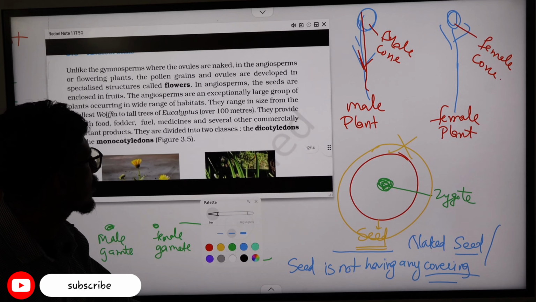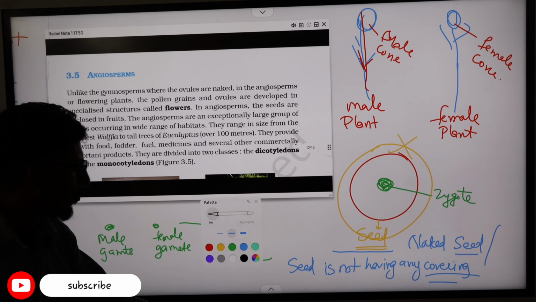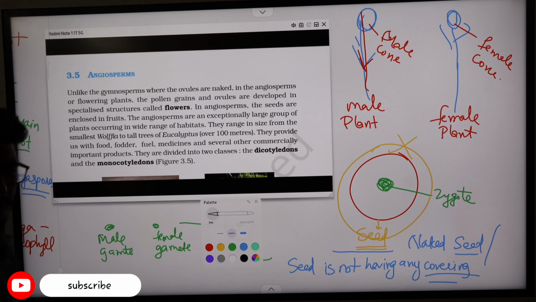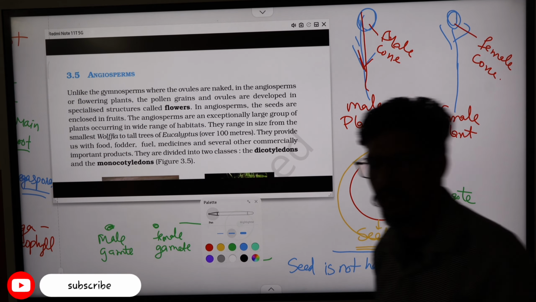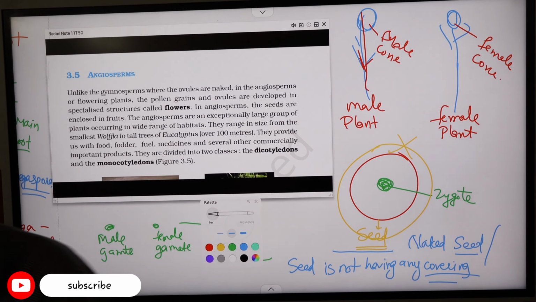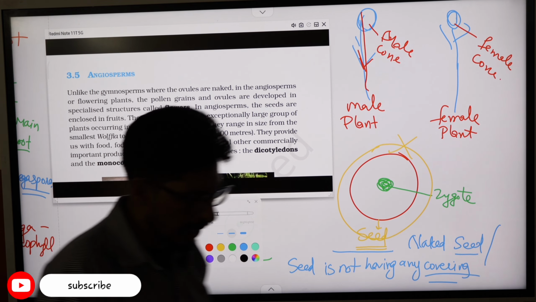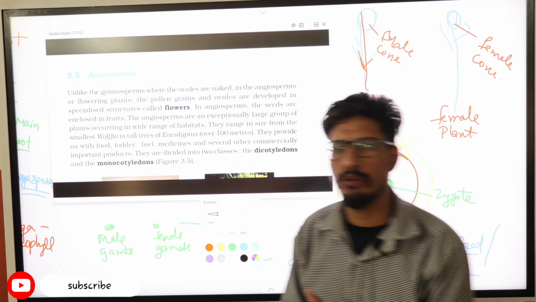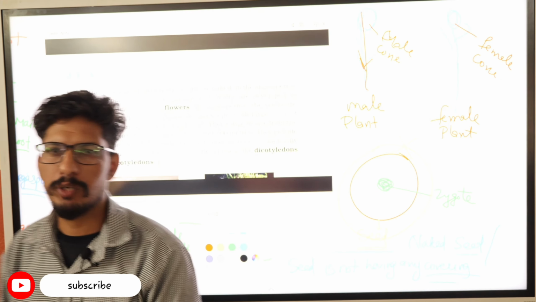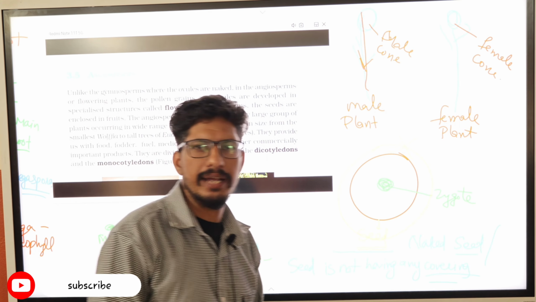And angiosperms, we will talk about them in the 5th or 6th chapter in detail. Angiosperms are the most advanced plants because they can produce flowers. Algae, Bryophyta, Pteridophyta and Gymnosperma cannot produce flowers, but only the angiosperma can.